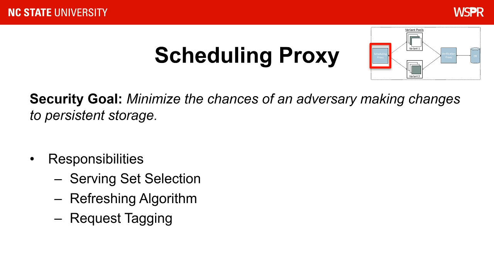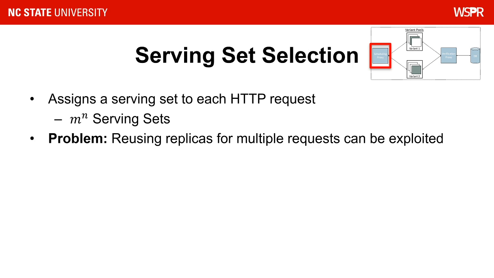Now let's go into more detail about how each of these components work. First, we have the scheduling proxy, whose goal is to minimize the chances the adversary has at making changes to persistent storage. This is achieved through three responsibilities: selecting a serving set, refreshing servers, and tagging requests.